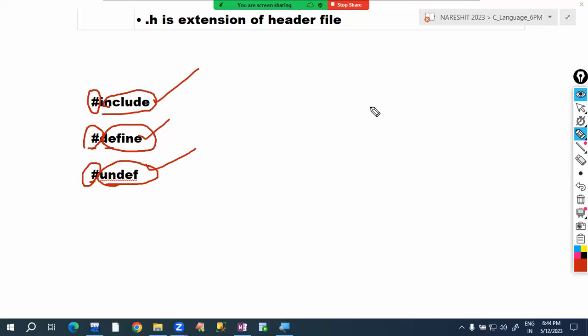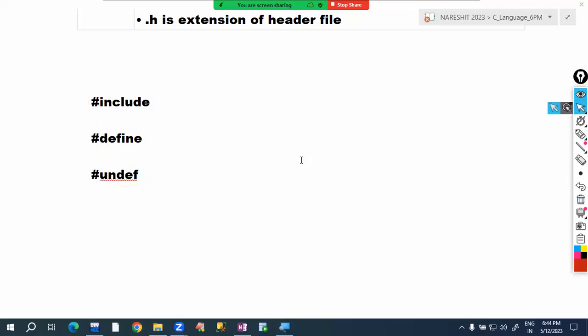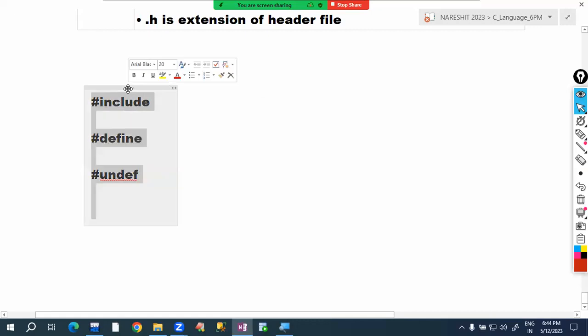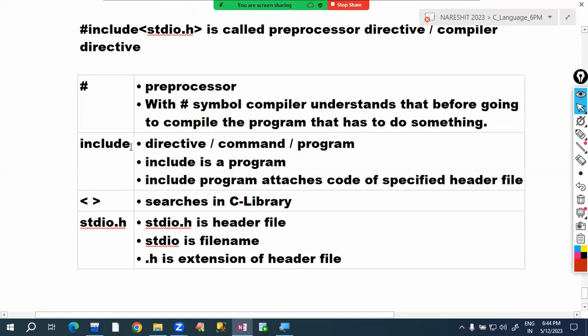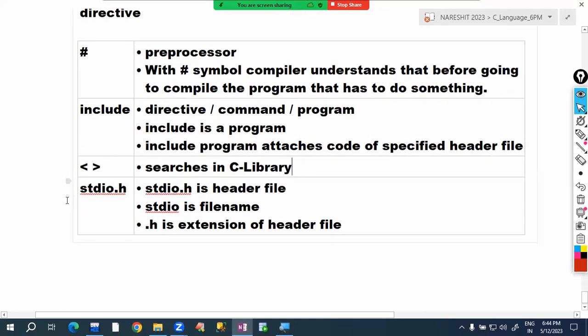So the hash symbol is telling that before compiling, run some program. Which program it has to run, we tell beside the hash. That's why I'm telling that include is a program, or you can say a directive, or a command. This include program attaches the code of the specified header file. Angular brackets mean it searches in the C library.